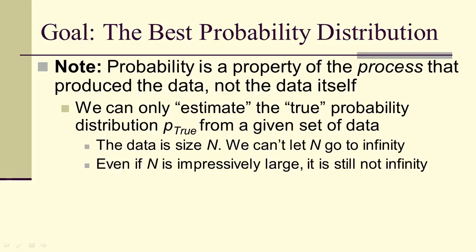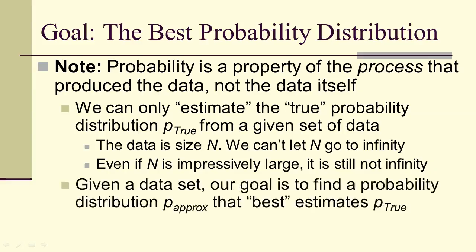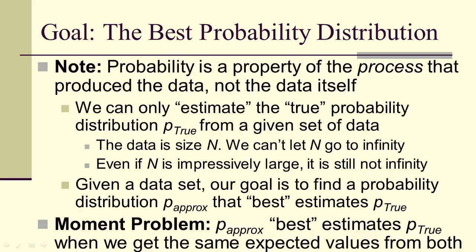N could be incredibly large, but it's still not infinity. So given a data set, our goal is to find a probability distribution that best approximates the true distribution. And we can do this using a moment problem. So if we could find an approximation that estimates the true distribution, then we would get the same expected values from both.